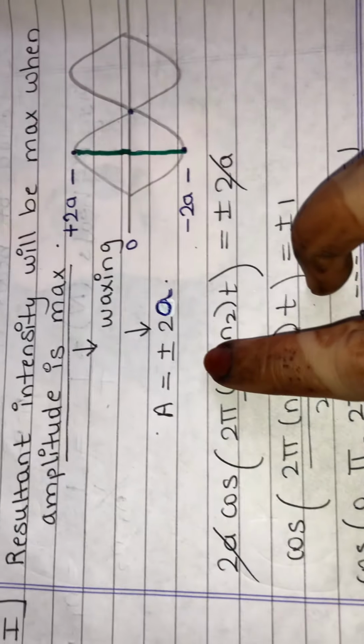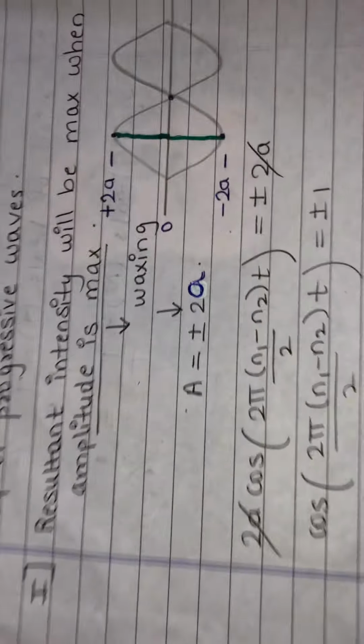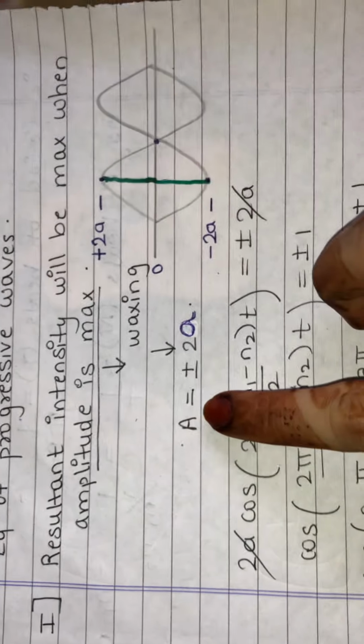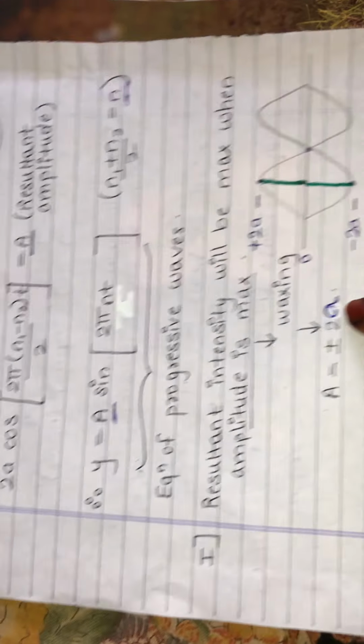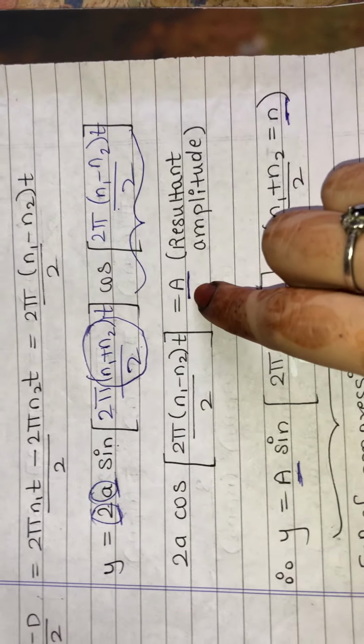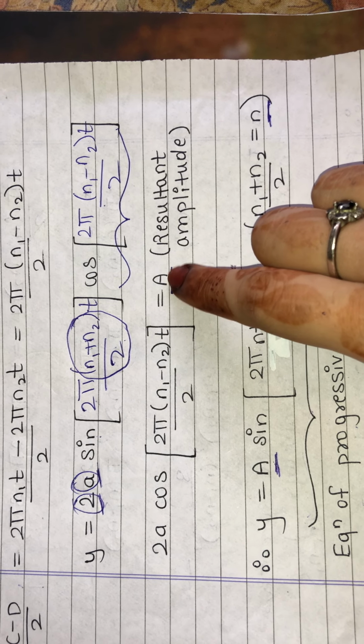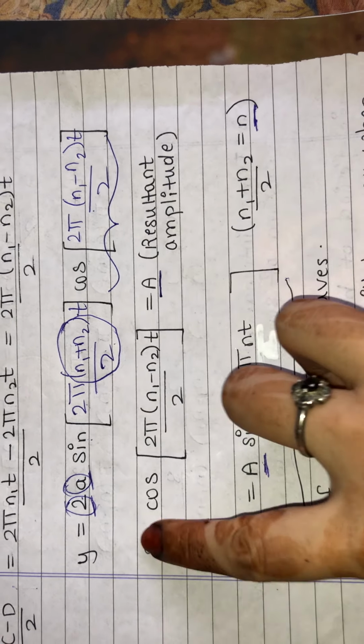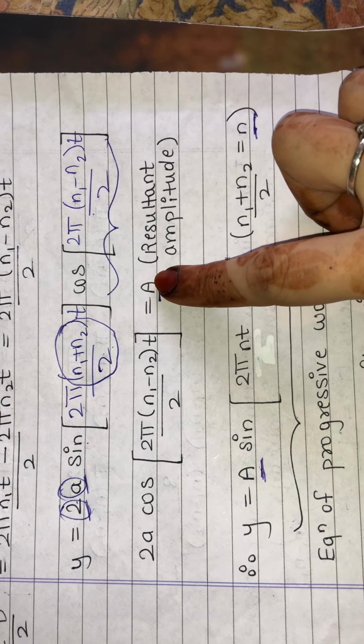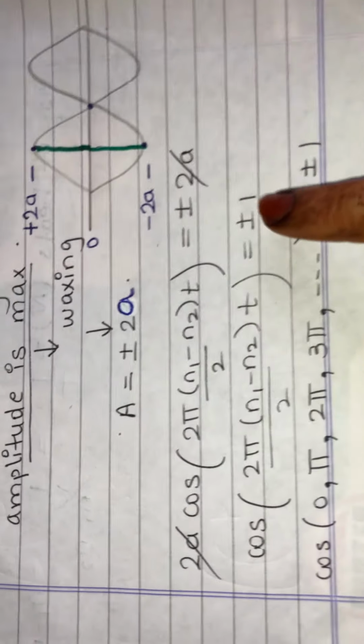Here, whatever I have written, that is ±2a. After that, I'll be substituting this value of 2a at this place. So if I substitute here ±2a, 2a and 2a get cancelled. So what remains on the right hand side? That is ±1.